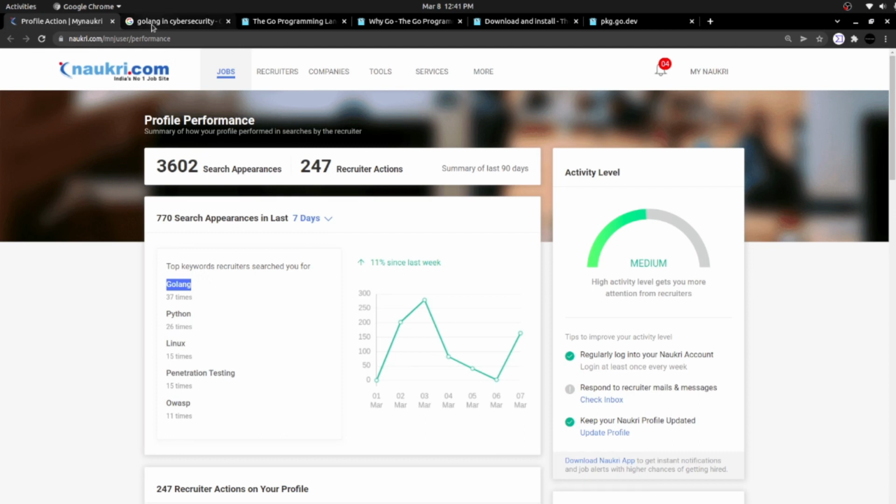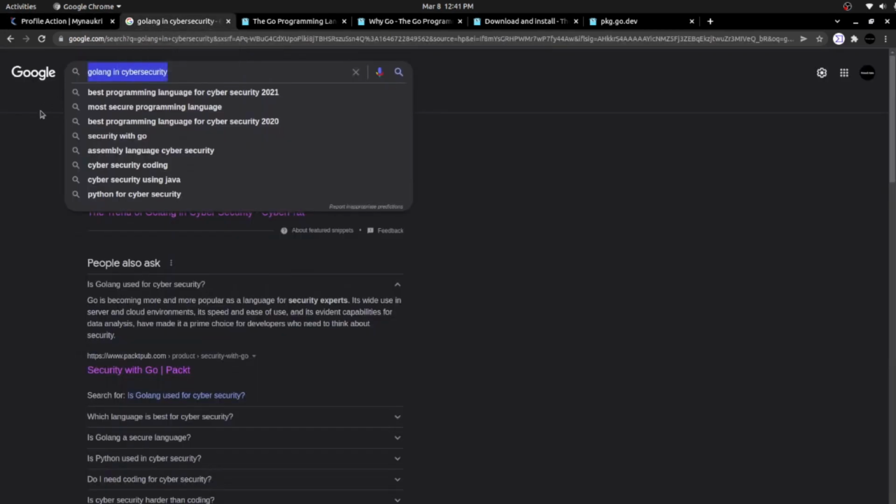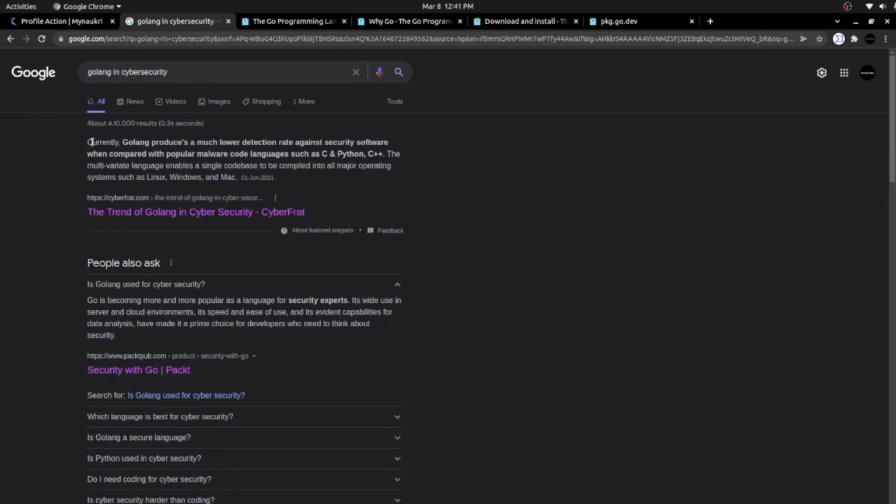So let's see what the role of Golang in cybersecurity is. If you see the brief description here, Golang produces a much lower detection rate against security software when compared to popular malware code languages such as C, Python, and C++. From this sentence, you can understand Golang is being used by malware authors. They build their malware using Golang.